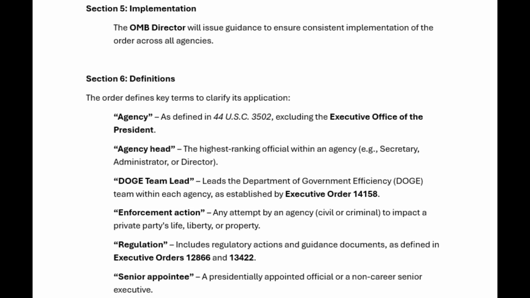Enforcement action, any attempt by an agency, civil or criminal, to impact a private party's life, liberty, or property. Regulation includes regulatory actions and guidance documents as defined in Executive Orders 12866 and 13422. Senior appointee, a presidentially appointed official or a non-career senior executive.